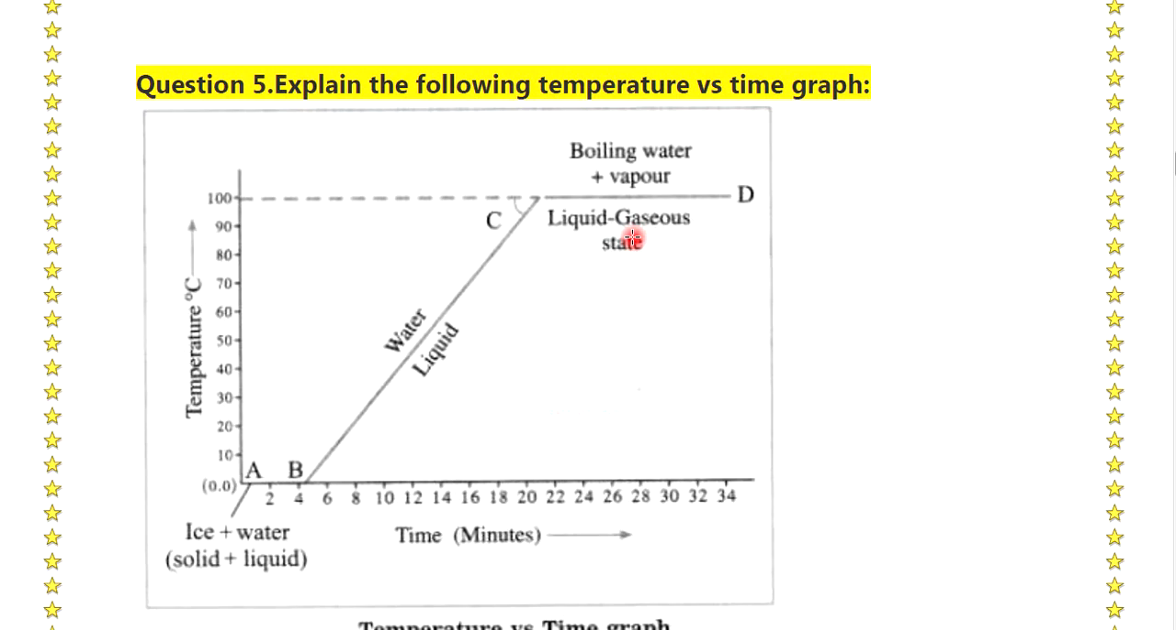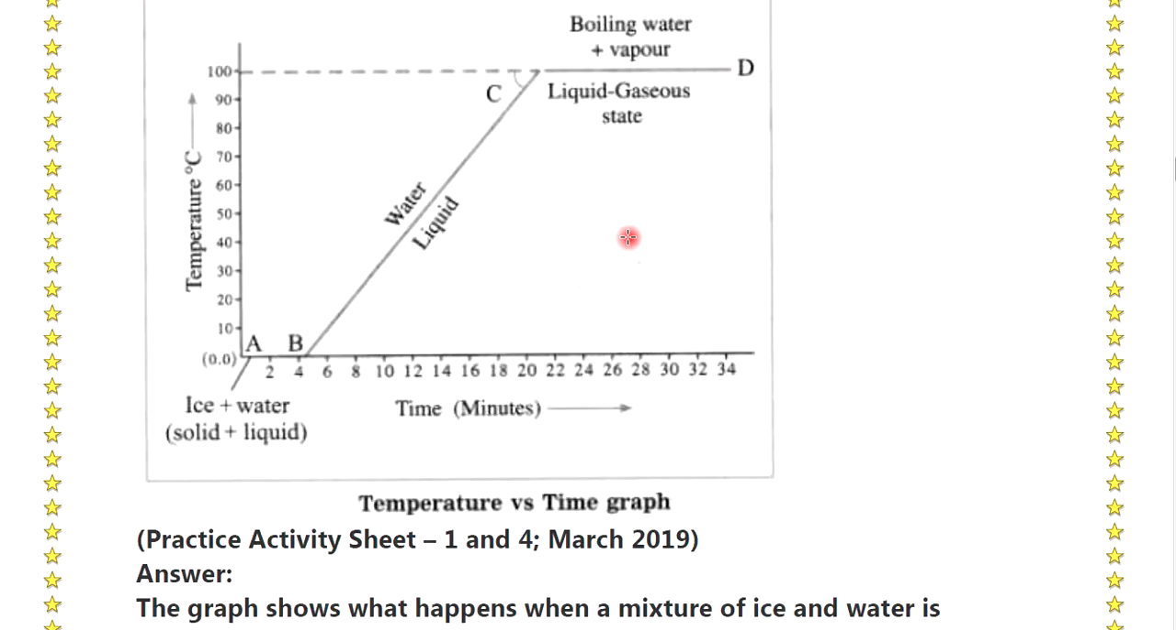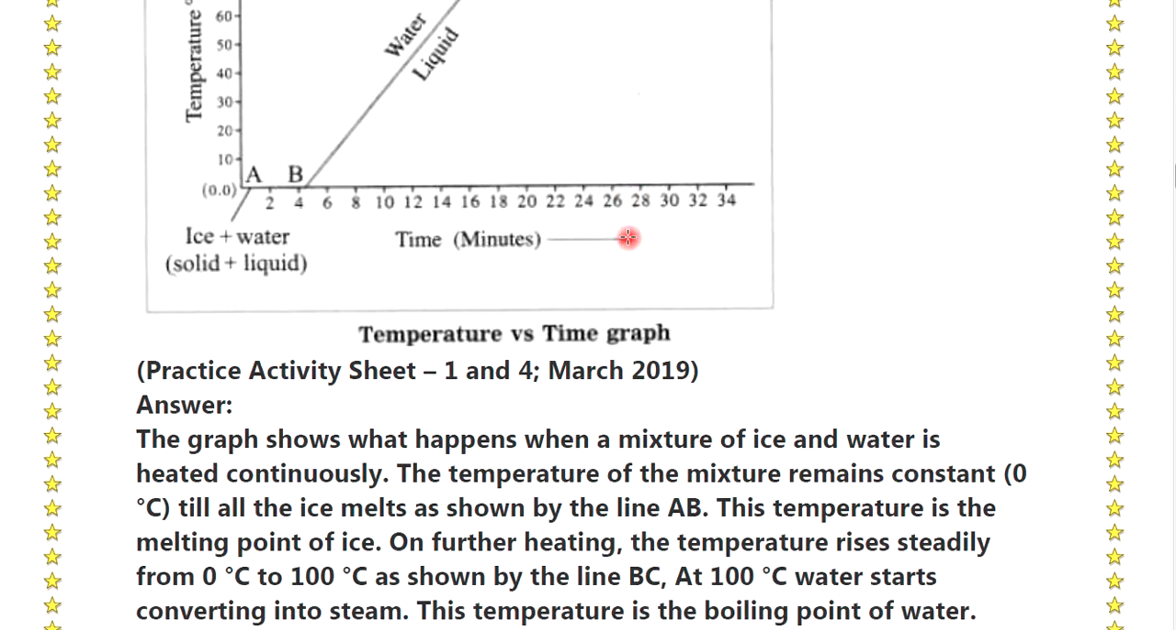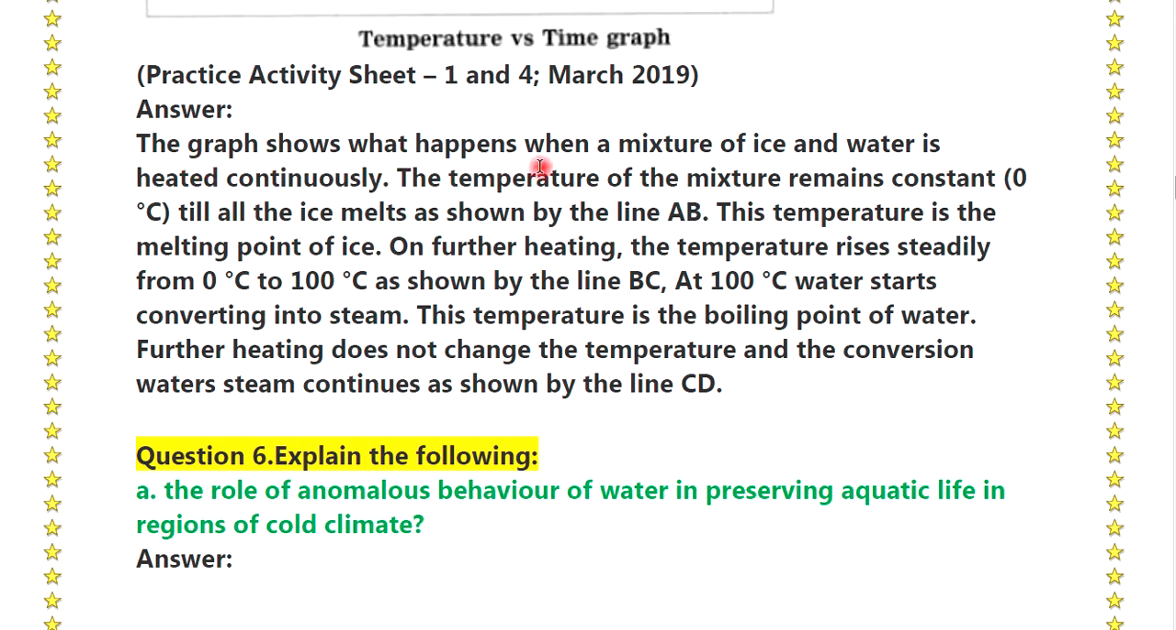Question 5. Explain the following temperature versus time graph. Okay, temperature versus time graph. See, the answer is: the graph shows what happens when a mixture of ice and water is heated continuously. The temperature of the mixture remains constant till all the ice melts, as shown by the line AB. This temperature is the melting point of ice.